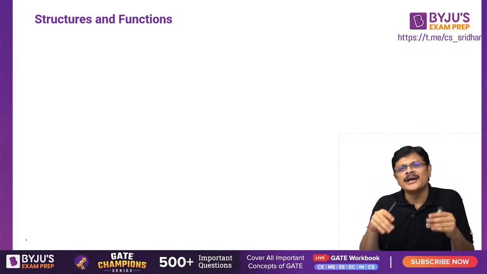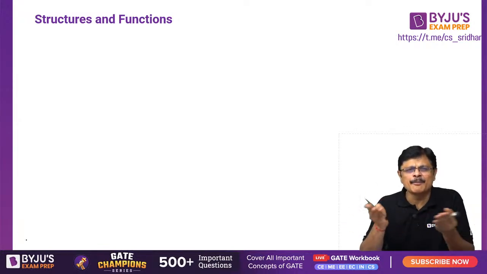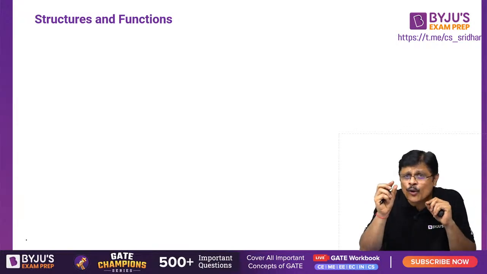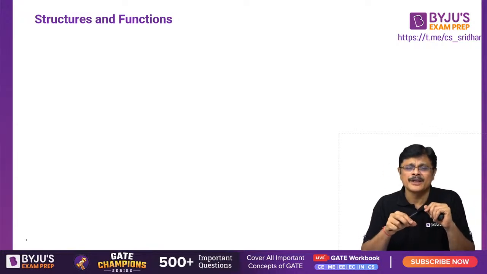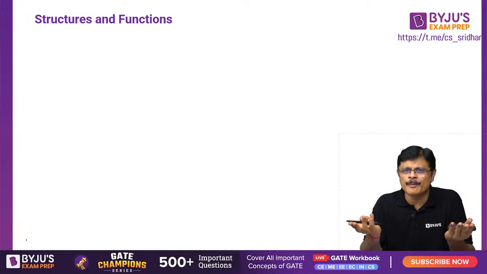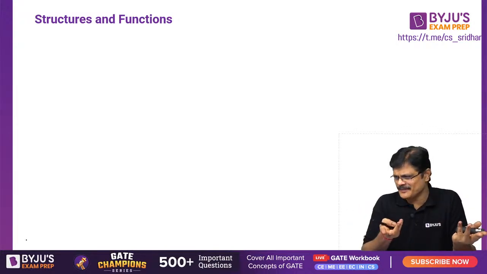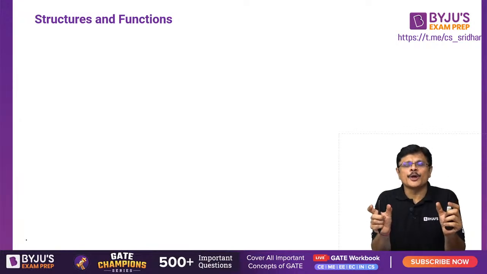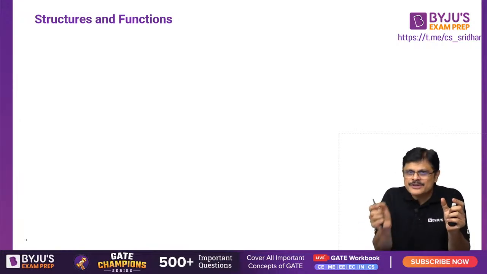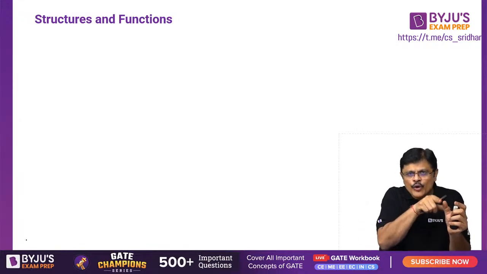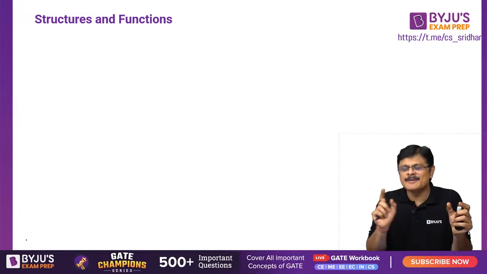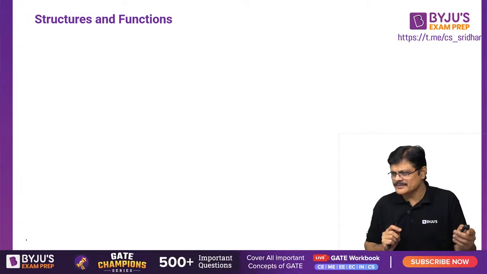If you understand, I don't mind whether it is sending a simple integer variable, a pointer to an integer variable, passing an array, passing a two-dimensional array, passing a structure, or passing only one element of a structure or a pointer to a structure. It does not matter for me. Everything is same for me, because actual argument type and formal argument type must be same. Because when you send this, whatever is holding that must be of same type. That is the basic idea. Am I clear? Thank you, sir.